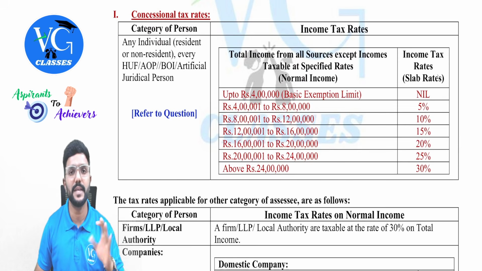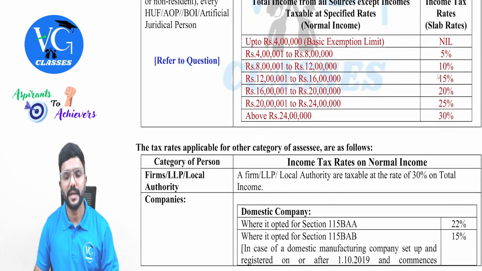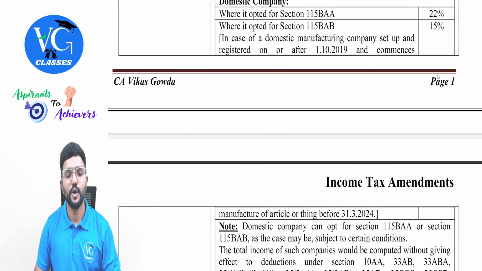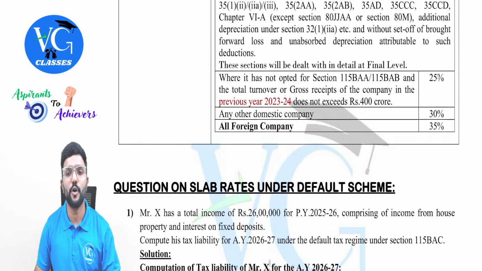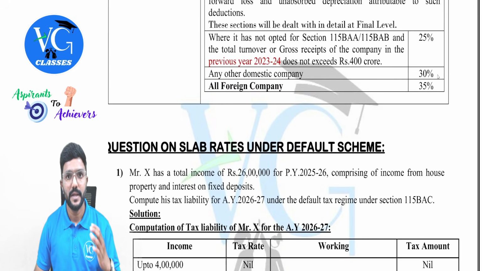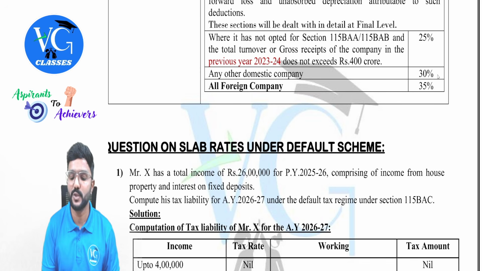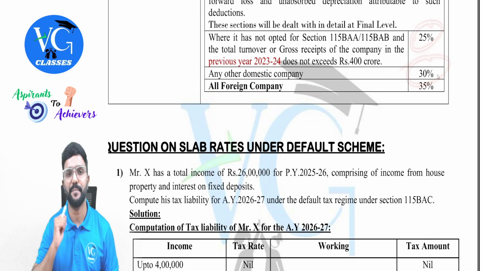Sir, what about the optional scheme? There is no change under the optional regime, guys. Then coming to domestic companies. A domestic company which is not opting for optional schemes now has two tax rates. One is 25%, the other one is 30%.